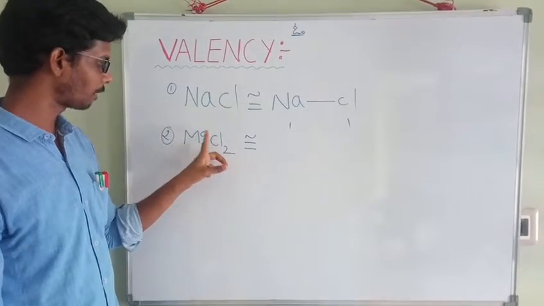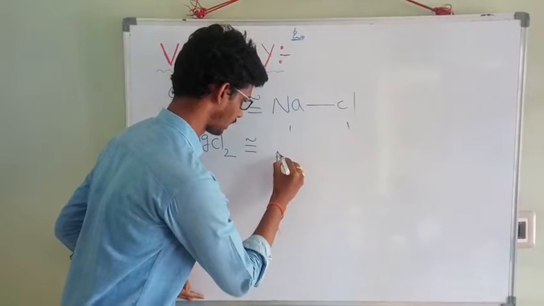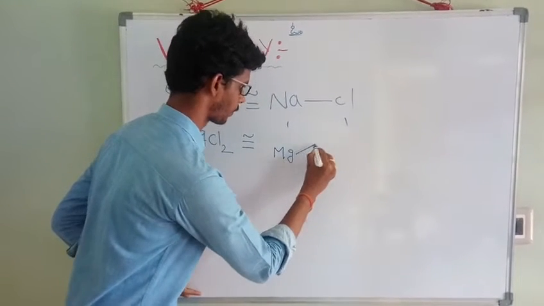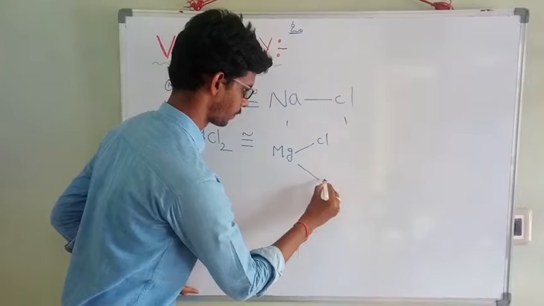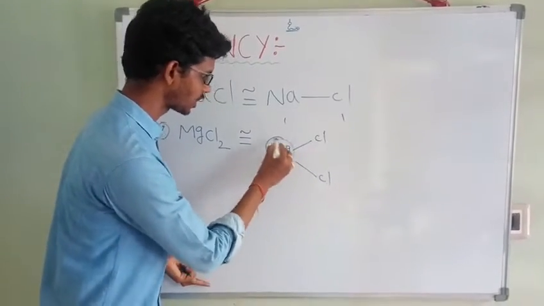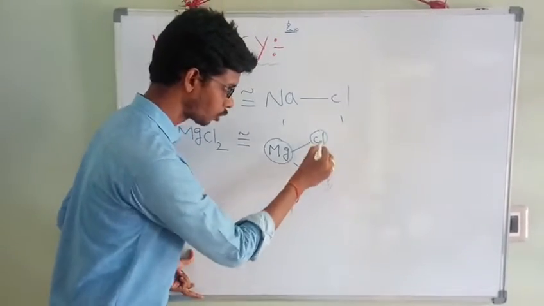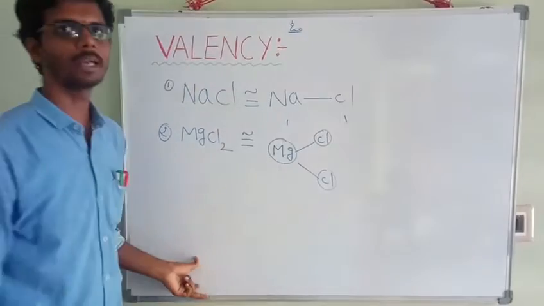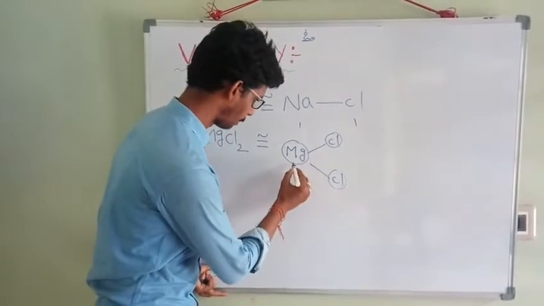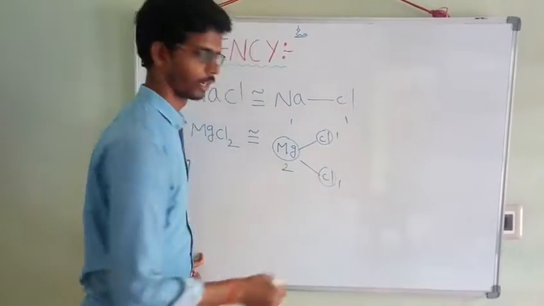Two chlorine atoms can bind with one magnesium atom. Here, one magnesium atom is attached with two chlorine atoms. Okay. Here, magnesium valency is 2, chlorine valency is 1, 1.